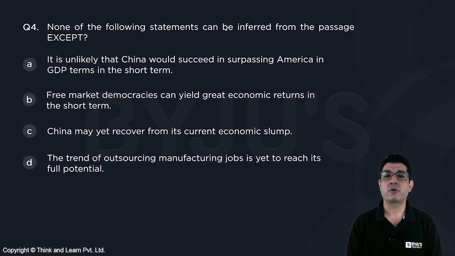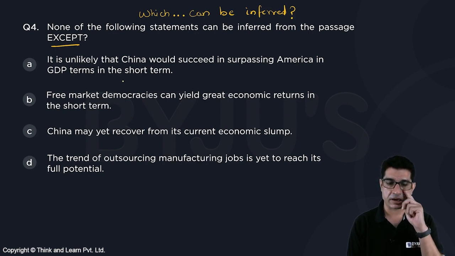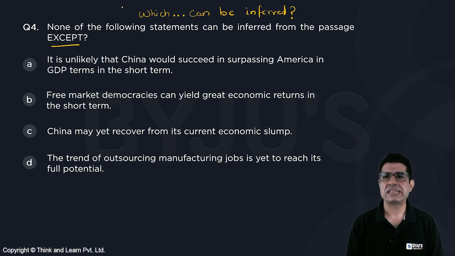None of the following statements can be inferred from the passage except. So basically we are looking for which of the following can be inferred on the basis of the information supplied in the passage. So let us check. A. It is unlikely that China would succeed in surpassing America in GDP terms in the short term.